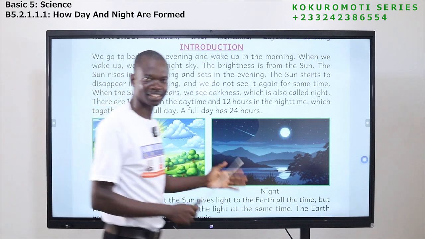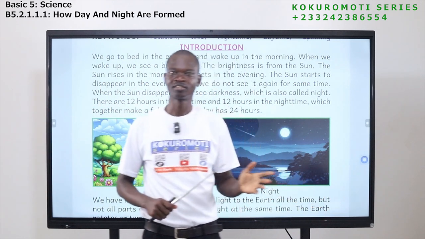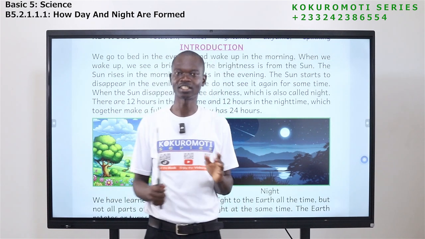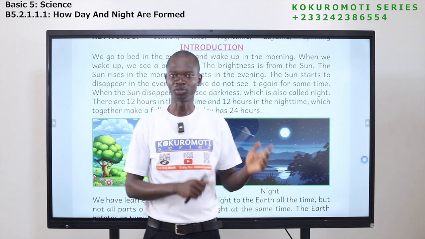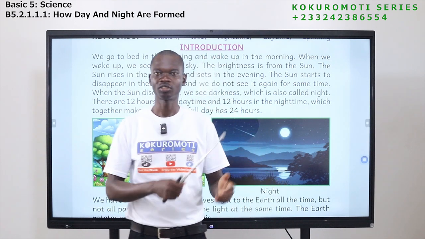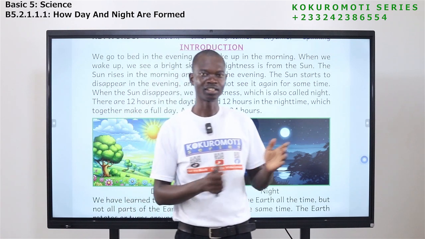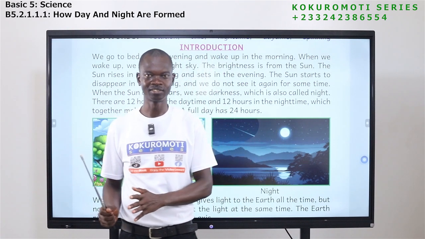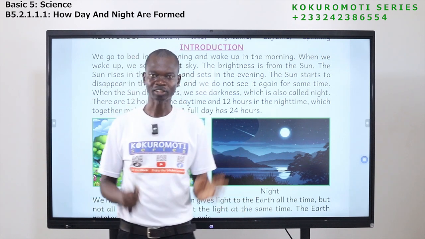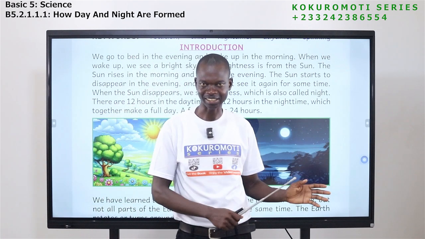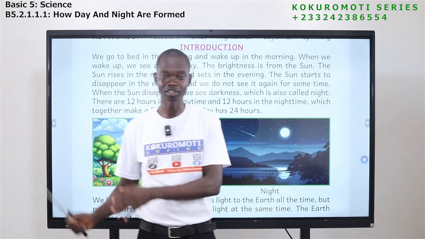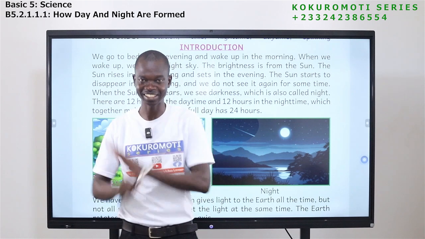Now let's look at this. During daytime, we see the sun. The sun gives us light. Because of the sun, we are able to see, we are able to do all the things that we want to do. We go to school, we come home, we eat, we play with friends, we do our assignments, but later you will not see the sun again. The sun will disappear, and then we will see the moon and the stars. That is night. At that time, we all go to bed, we go into our bedrooms to sleep.